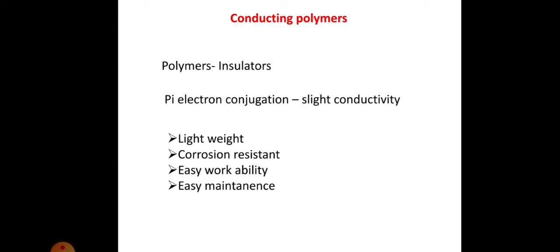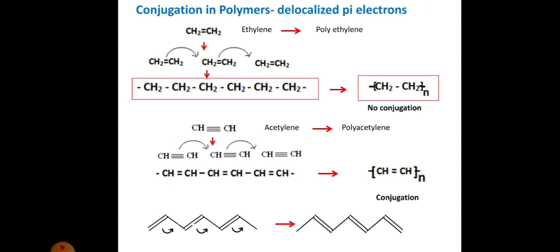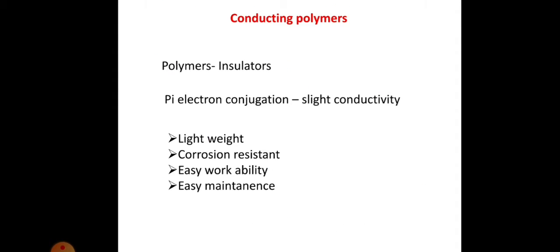So that's the point here. Actually, polymers are insulators. They do not conduct current. Normally polymers are insulators. However, if they have pi electrons in them, for example in the case of polyacetylene, conjugation is possible. So they show some slight conductivity.